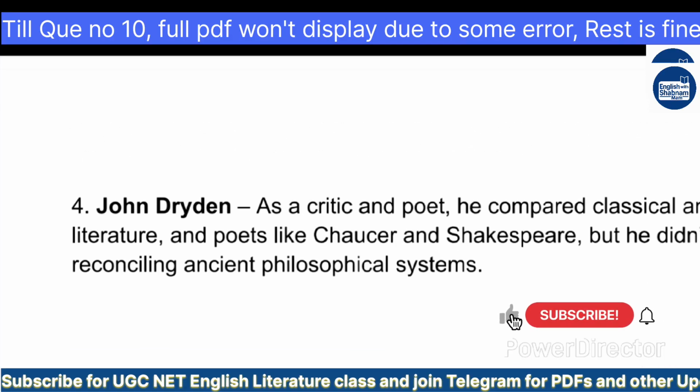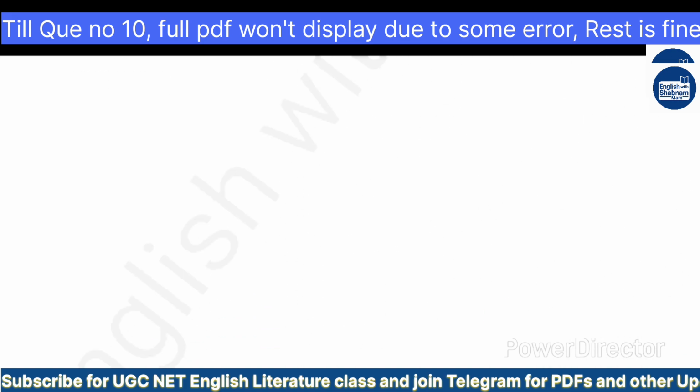Here John Dryden is also mentioned. John Dryden, as a critic and poet, compared classical and modern literature. We have seen in one of the questions earlier, and poets like Chaucer and Shakespeare, but he didn't engage in reconciling any of the writers. He used to compare the modern and classical writers, but he never tried to reconcile them. Let's see the next question.